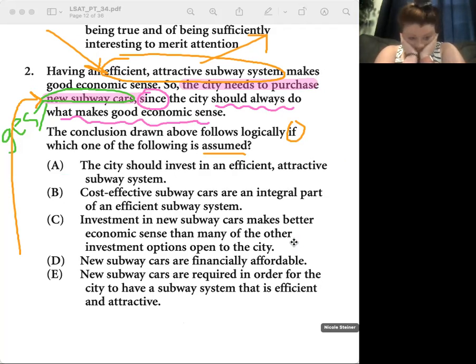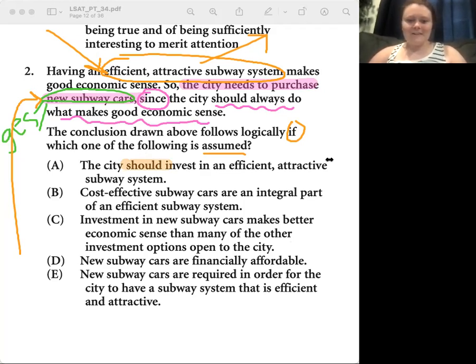So it says the city should invest in an efficient, attractive subway system. I guess that doesn't tie in the good economic sense portion of it. So is "should" a strong word? Yeah, it's very prescriptive. So clearly, you would just have very high integrity, and you're like, yeah, if I say I should do something, I'm going to do it.